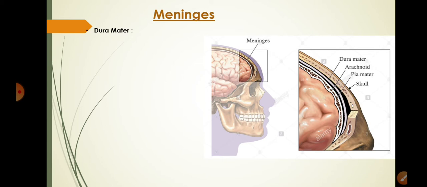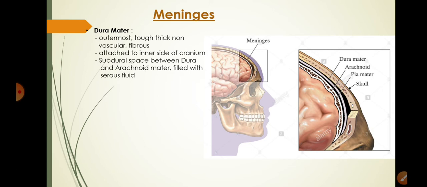So dura mater is the outermost meninx which is present just below the cranium. It is outermost, tough, thick, non-vascular. What does that mean? It is not having any blood supply. It is fibrous, attached to the inner side of cranium.